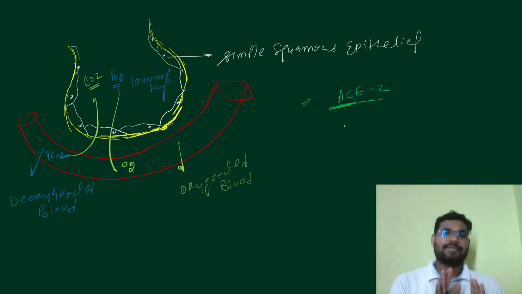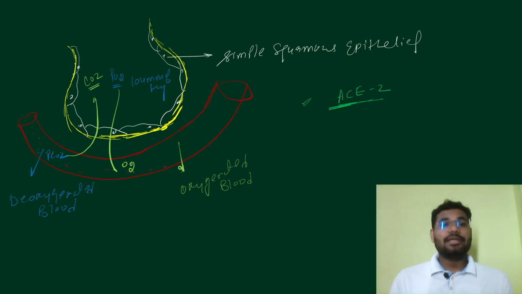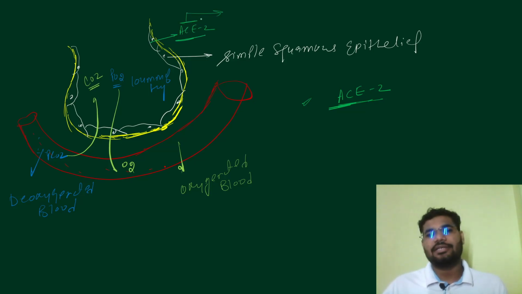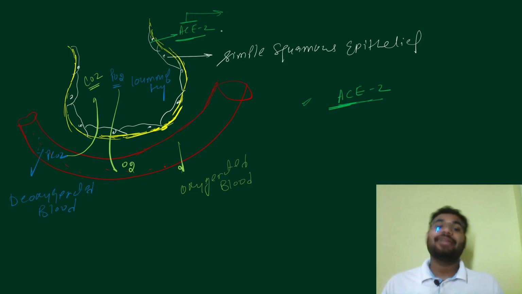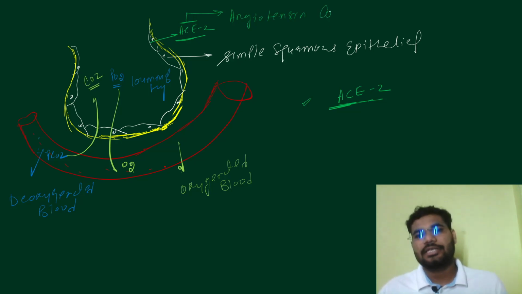So every cell has its receptor, let's say a gate. Like in a room there is a gate, and we can enter the room through the gate. Similarly, every cell has some receptors. ACE2 receptors are widely distributed in the body. The COVID virus uses these receptors to come in. Let's say these receptors are present here, these are ACE2. ACE stands for angiotensin converting enzyme. I'm sure you have studied in class 11th what angiotensin is. We'll make videos on the excretory system, and at that time I'll talk about it.